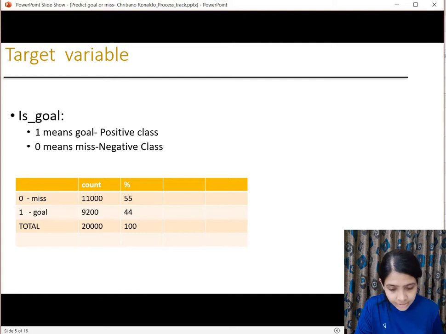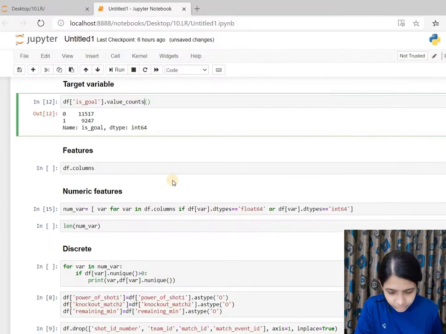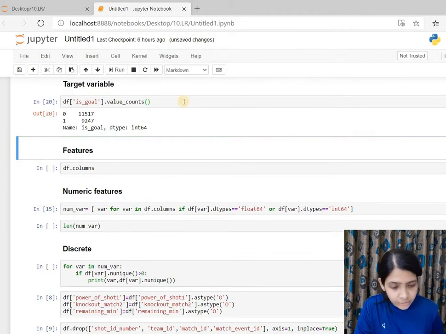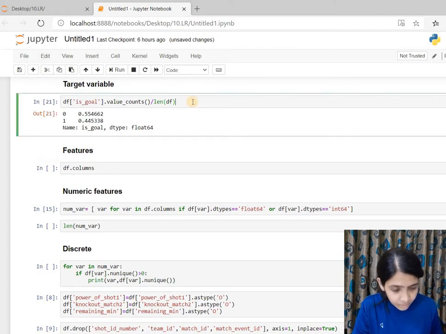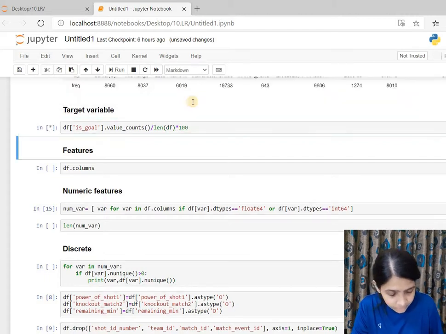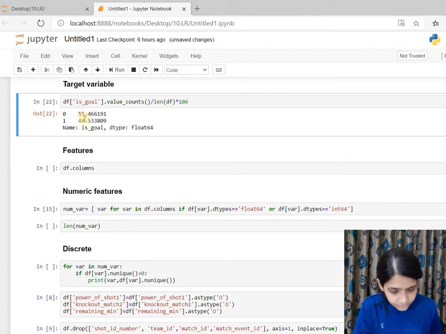Now let's see how we can achieve this in Python. We can achieve that using value counts. If we run value counts, it gives the frequency distribution of the classes, and if we divide this with the length of df and multiply it with 100, this gives the percentage distribution, 55% and 44%.